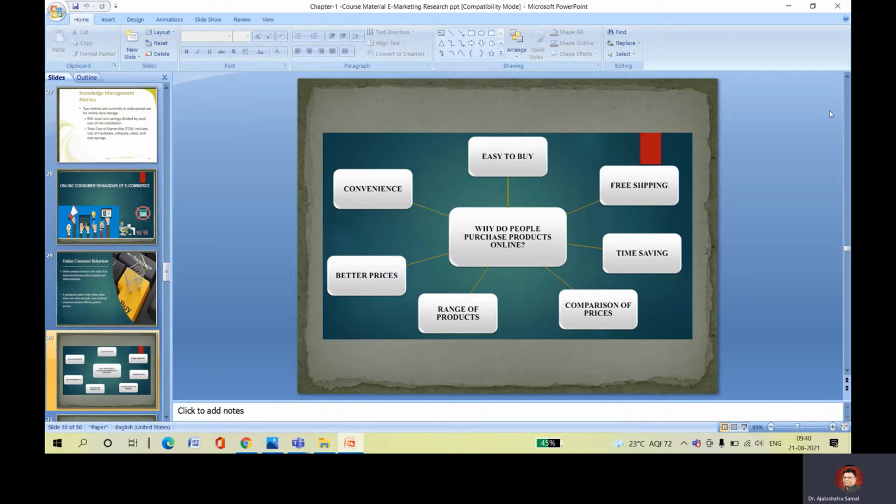Comparison of prices. So we have an option to choose which price suits our requirement. Okay, it's called comparison of pricing. Next is range of product. We can get a variety of products for our requirements. Better prices, we can get better pricing. What do we require? What is our cost? What is our budget? Convenience is very convenient, guys, for purchasing a product.